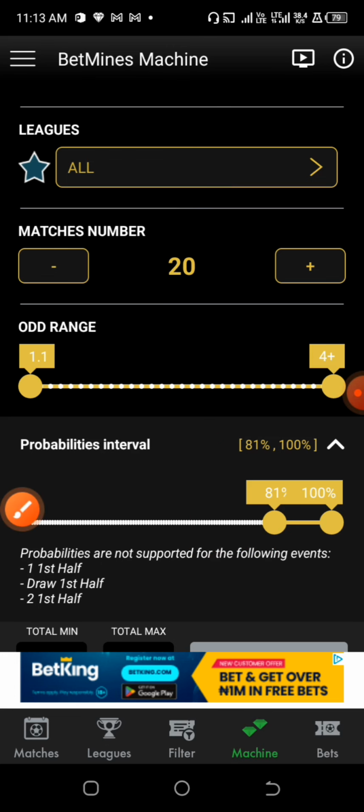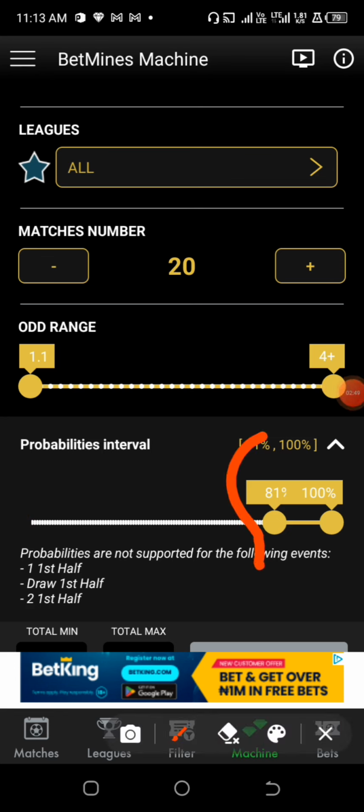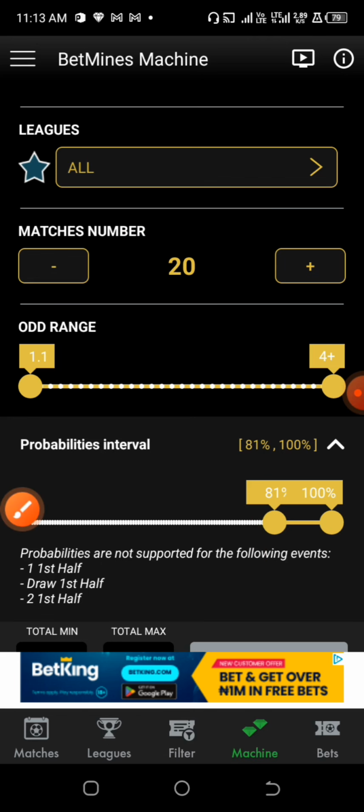Now I'm going for, okay, yes, this one has already been set: 81% to 100%. So that is the possibility outcome of games that I want to predict, games that at least I will be assured have 80% to 100% probability of outcome. And I don't care about the odd range. And the total number, I don't think it always exceeds 20. It does not exceed 20 games.